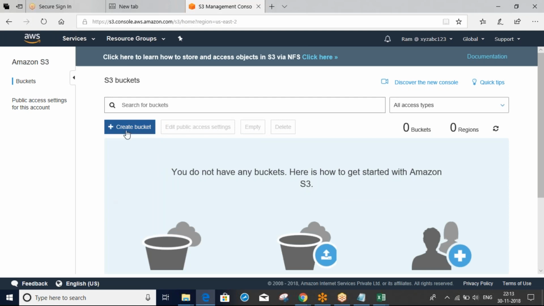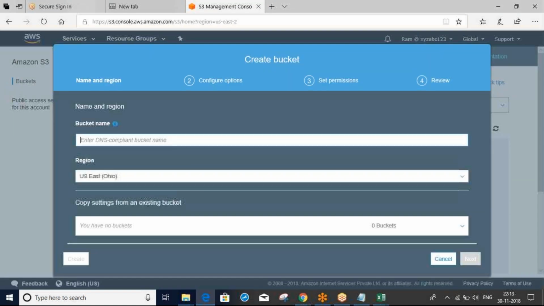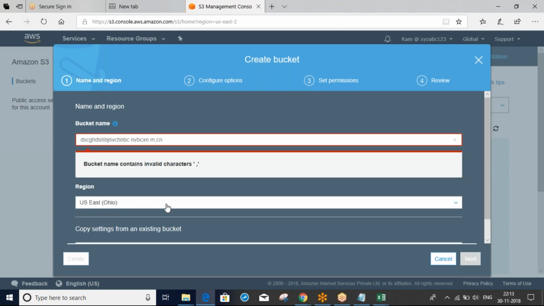Now we can create the bucket. What is a bucket and all these things we will discuss later. Just for example, for demo purposes, I gave all these permissions.